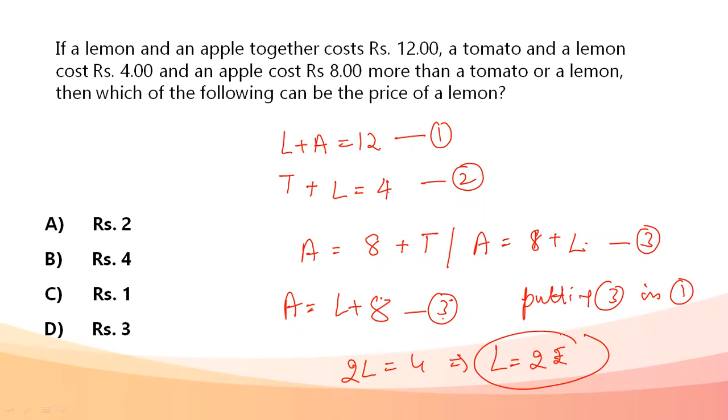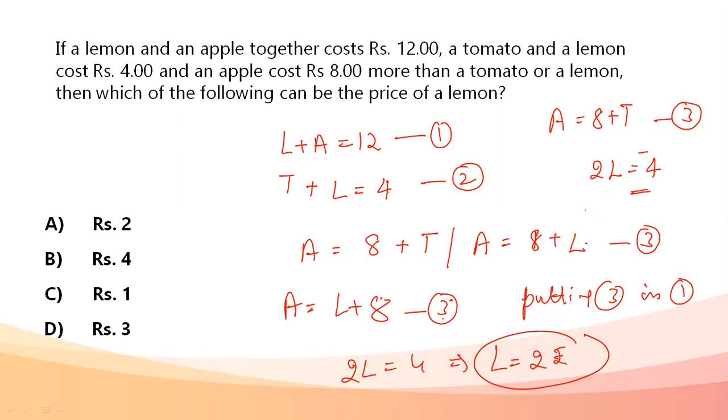Okay, now if we go for the second case, that is, apple is 8 rupees more than tomato, using this as the third, putting it in again, we're getting the same equation, 2 times L equals 4. Here we will have some negative values, and a negative value is not possible when it comes to money.